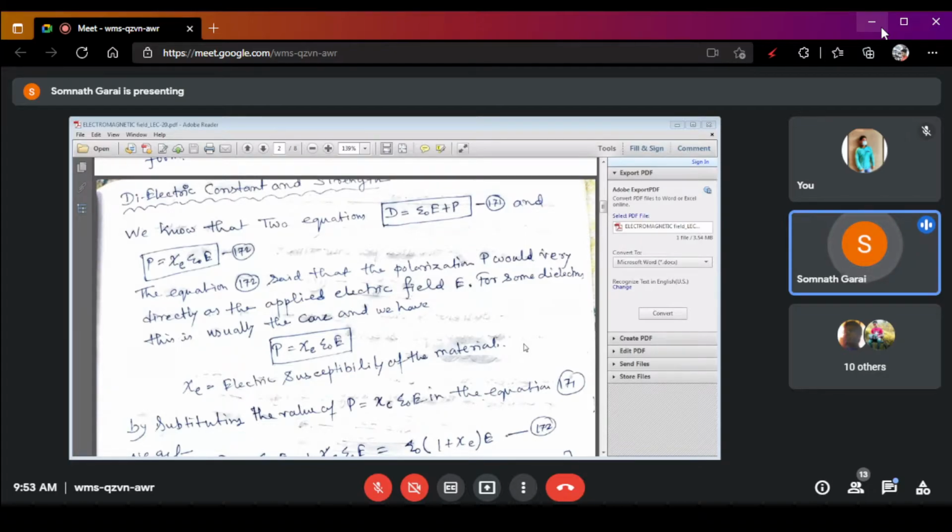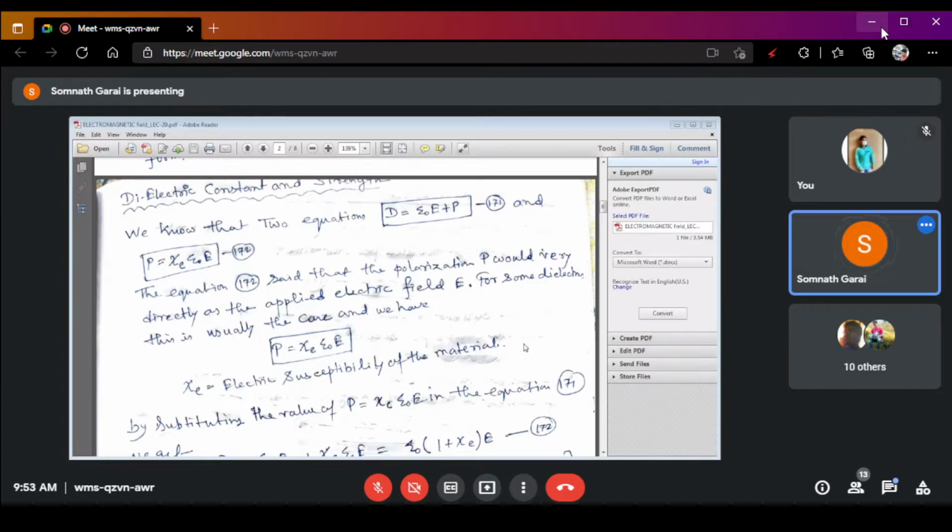Polarization means that in an electrostatic field, there are a number of point charges. Some of the point charges are positive in polarity, and some are negative in polarity.